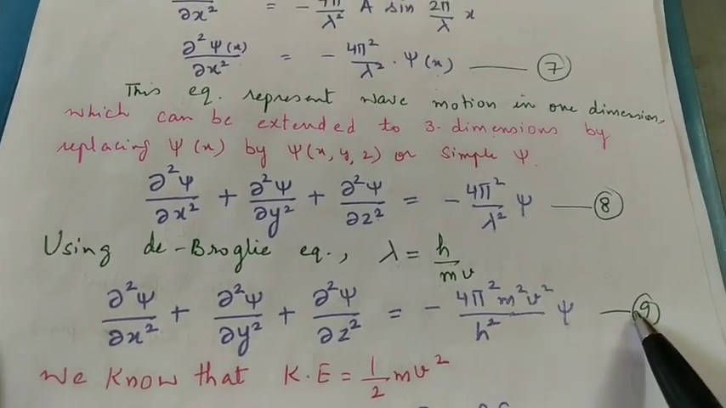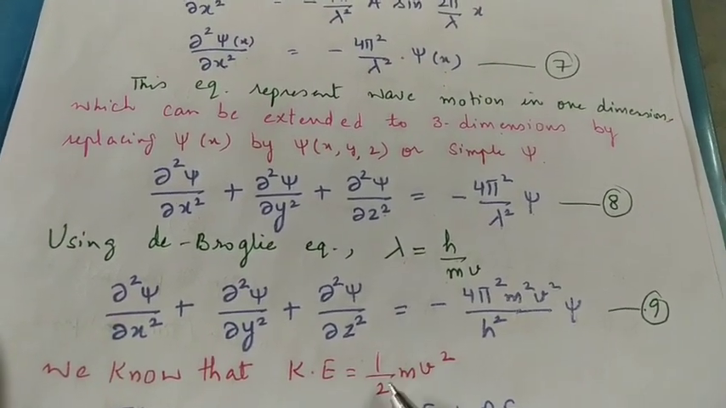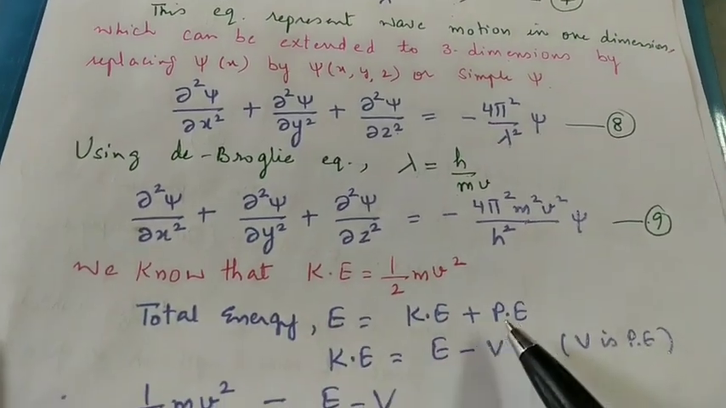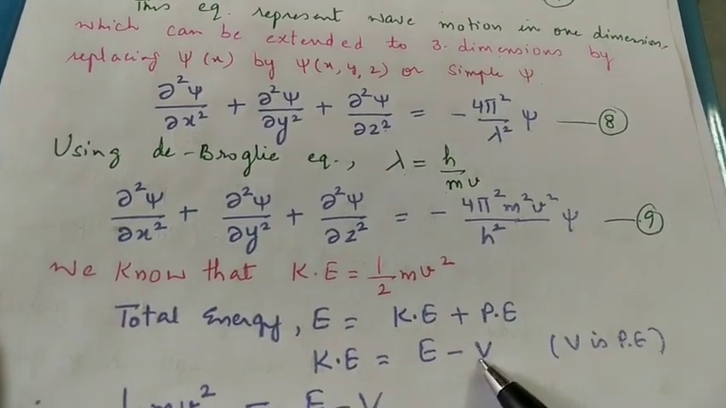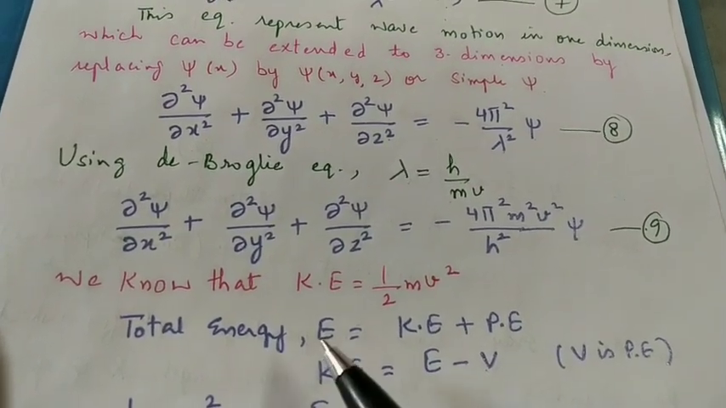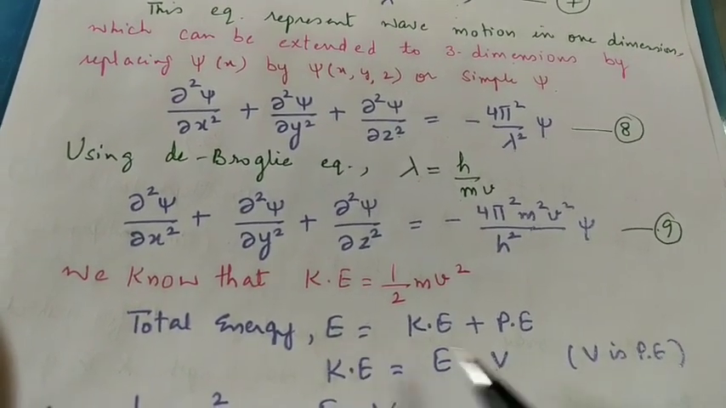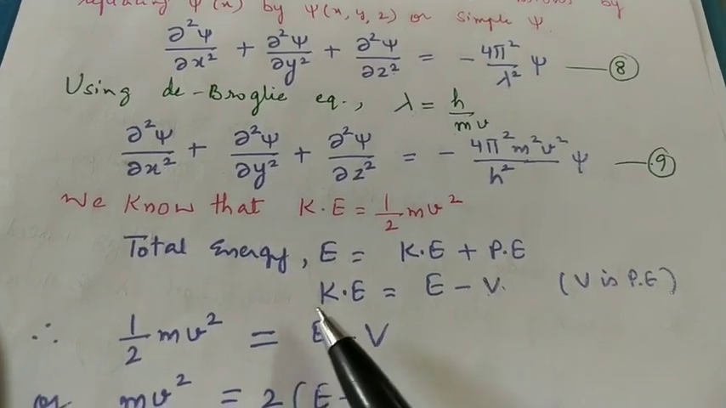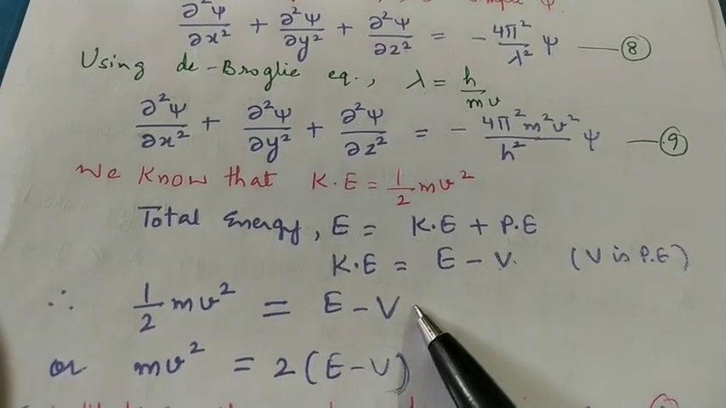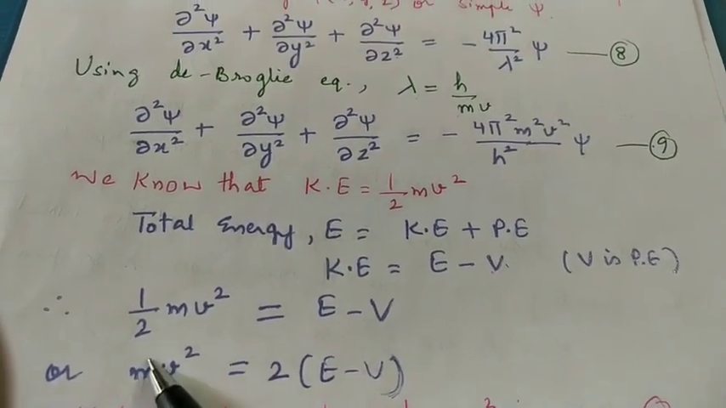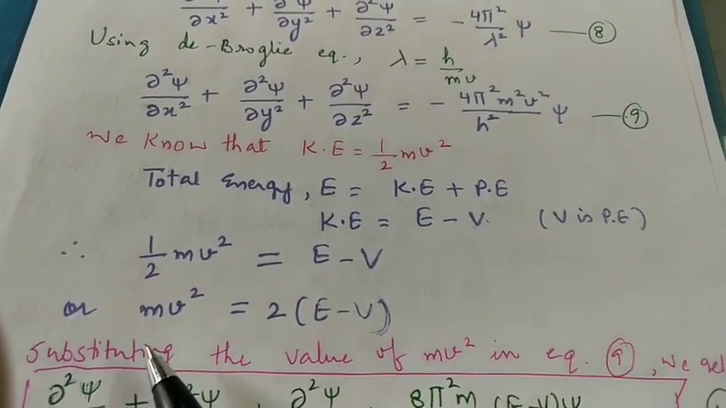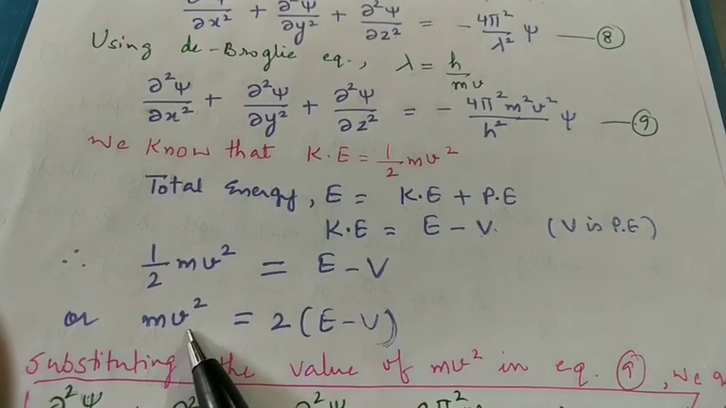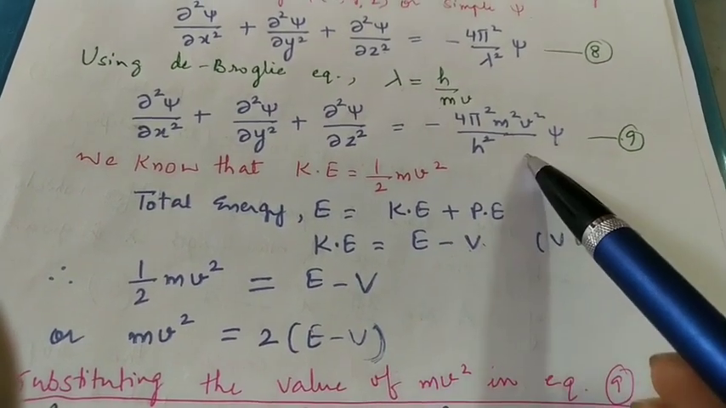Now what is kinetic energy? It is half mv square. Total energy is kinetic energy plus potential energy, and I am noting the potential energy here with V. So kinetic energy is equal to E minus the potential energy V. So half mv square is equal to E minus V, or mv square is equal to 2 times E minus V. Now we will substitute this value of mv square in this equation.